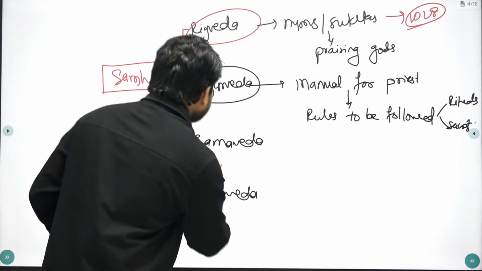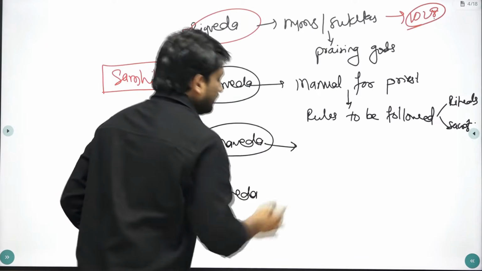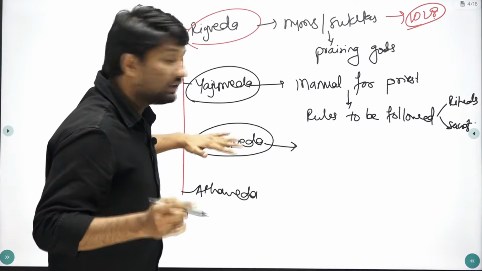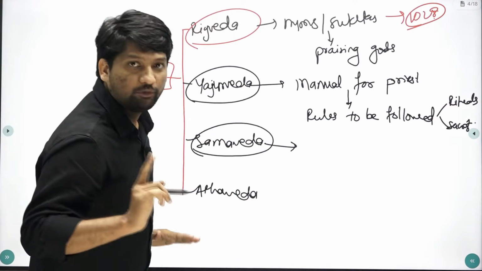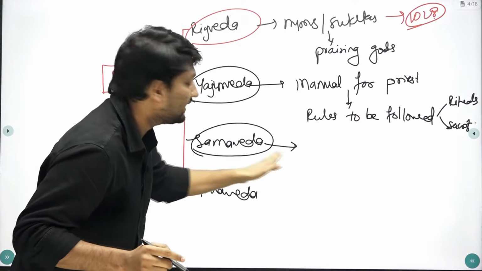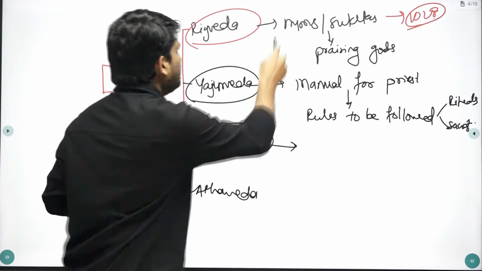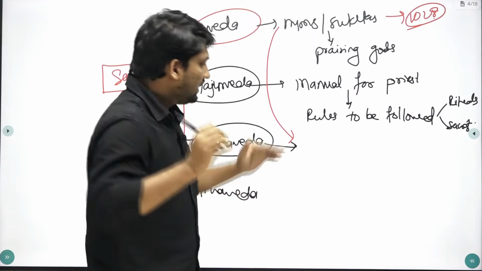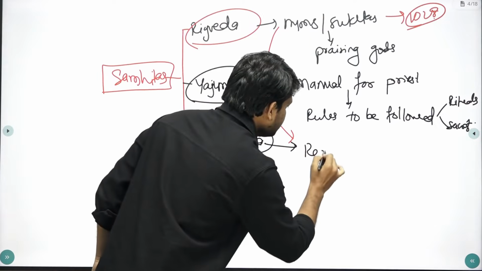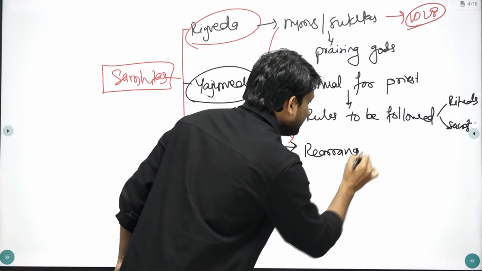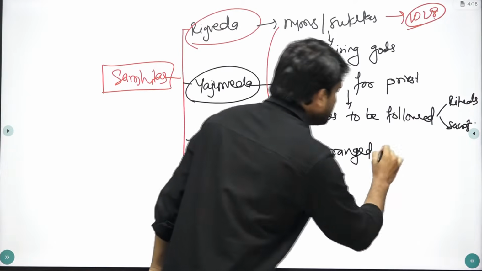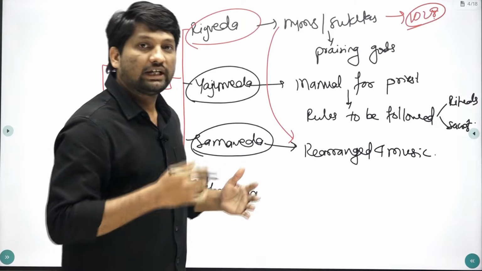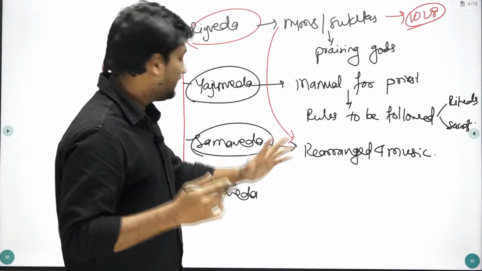If you consider Samaveda, many consider it the origin of Indian music. Why? In Samaveda, most of the hymns were directly taken from Rigveda, plus some additional hymns. These hymns were rearranged and set in a tune so that they can be sung during these rituals and sacrifices.